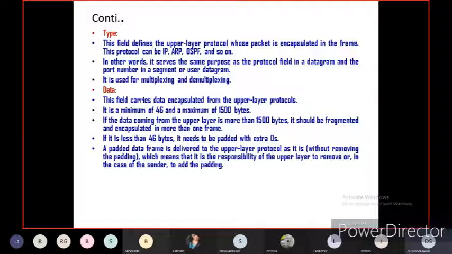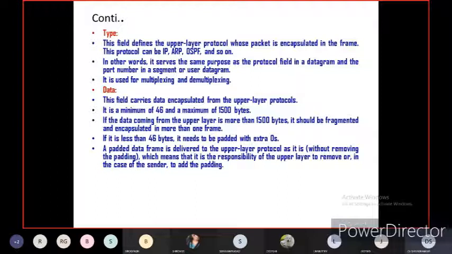Padding means adding extra bits, zeros or ones. Usually in padding, zeros are added, which means it is the responsibility of the upper layer to remove them, or in the case of the sender, to add the padding. Padding you have studied in the 5th semester in digital signal processing. You have studied what zero padding is.